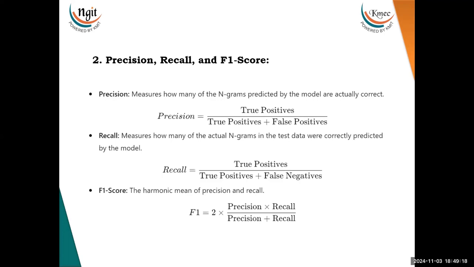Then there is the F1 score, the harmonic mean of precision and recall, where the F1 score tries to balance the two metrics to give a single measure of a model's performance. The formula is 2 times precision times recall divided by precision plus recall. This is the formula for your F1 score calculation. The only thing you have to understand in the F1 score is that it always takes into account both precision and recall to give a balanced measure.